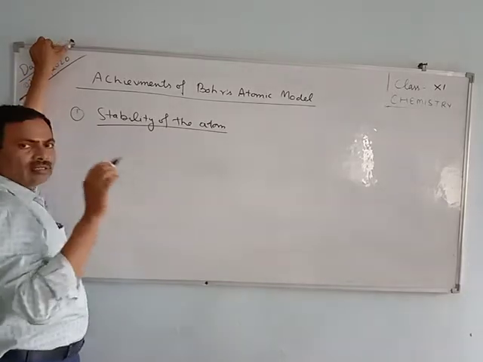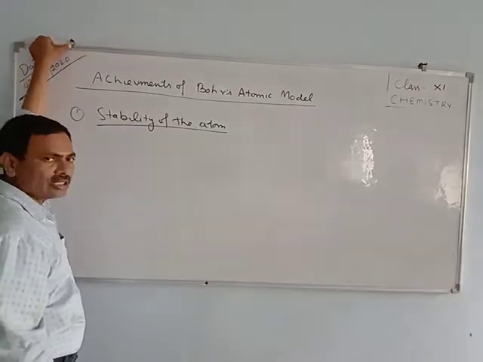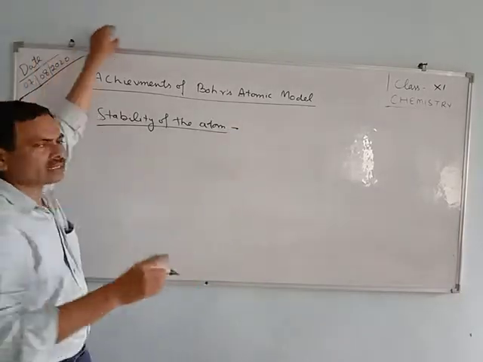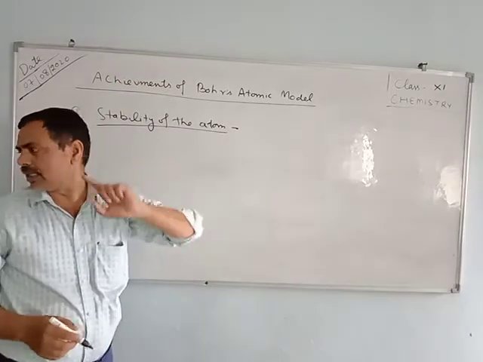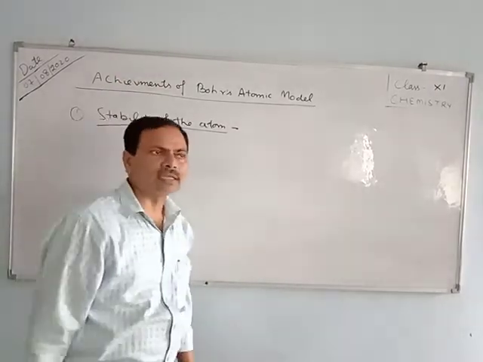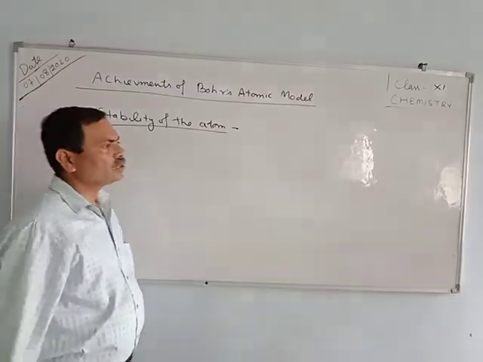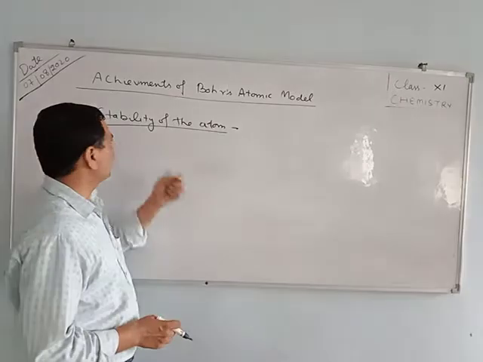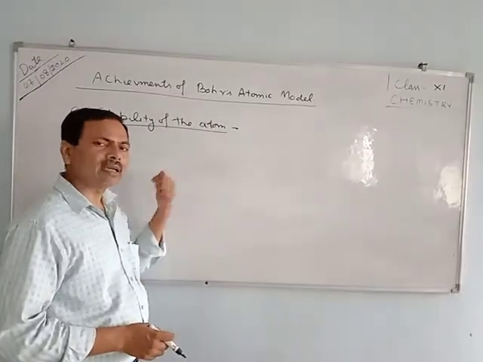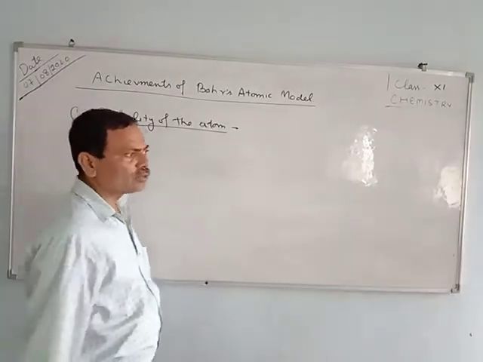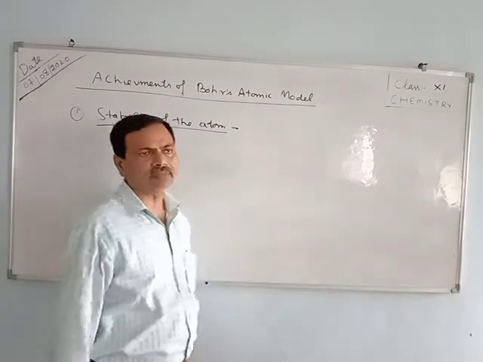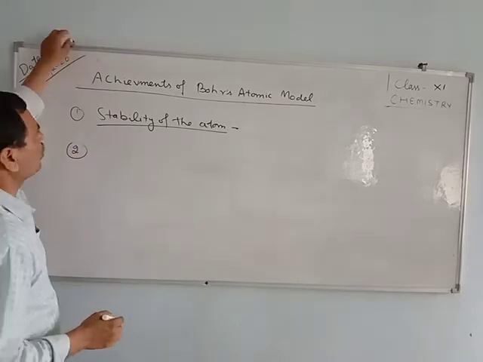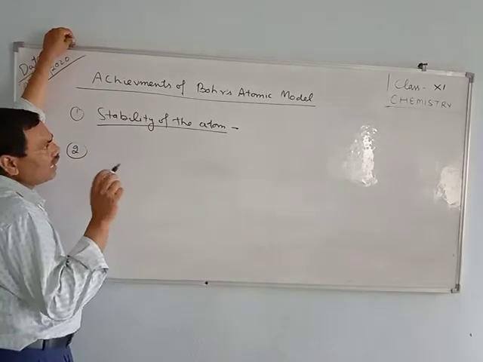Bohr's atomic model explained the stability of the atom, because according to this model, the electrons which revolve around the nucleus in certain stationary orbits do not emit or absorb energy. That's why it has successfully explained the stability of the atom, because the Rutherford atomic model could not explain the stability of the atom.